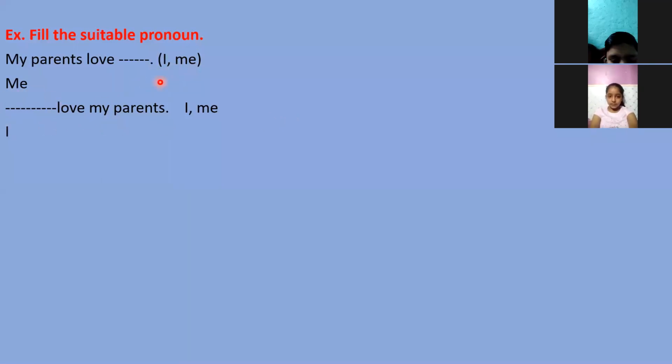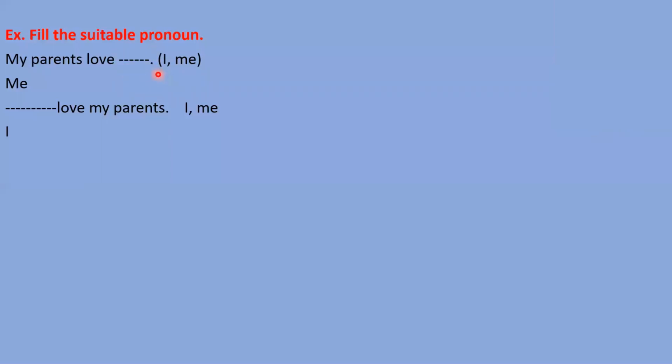I and me are the same word, but the difference is that when we need to write the subject, we write I. When we need to write the object, we write me. Here we are going to write before the verb, but if we have to write after the verb, then we write me. Here we have to write before the verb, so the subjective case pronoun I will come. Right? So are you getting what the subjective case pronoun and the objective case pronoun are?